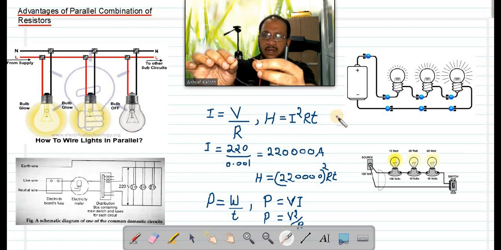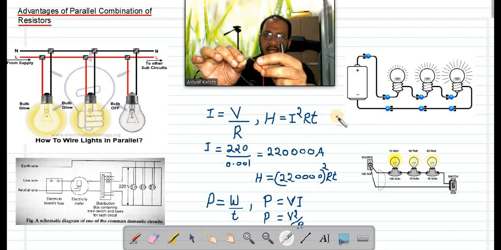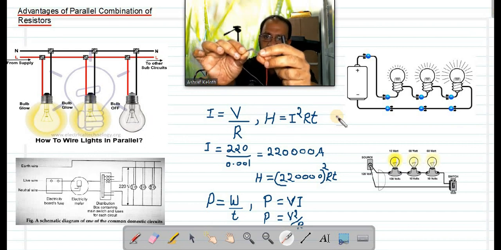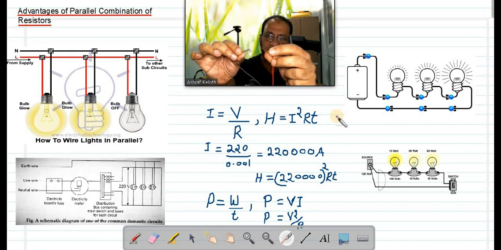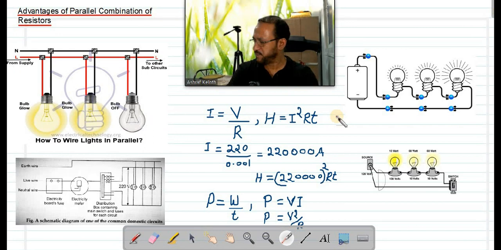If these two are brought in direct contact without any device, there will be a very minute resistance, say 0.001 ohm. Then what will be the current according to the equation I equal to V by R?